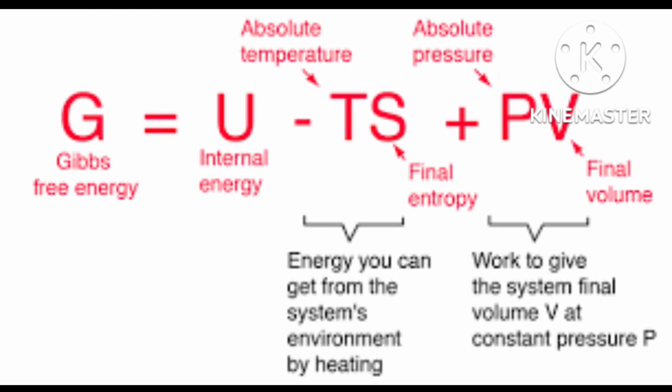That is the criterion to tell about the spontaneity. Total means delta S system plus delta S surrounding. Total will decide, not only system, not only surrounding.